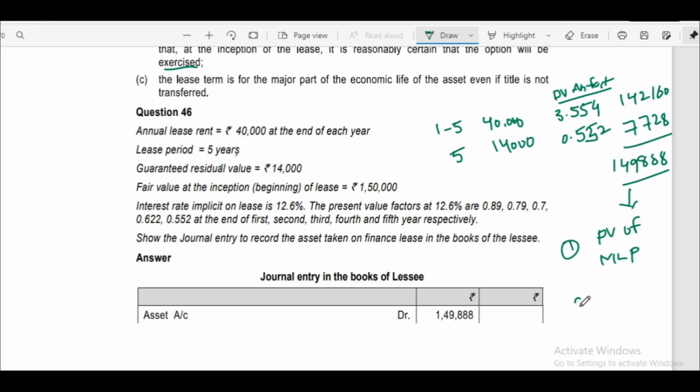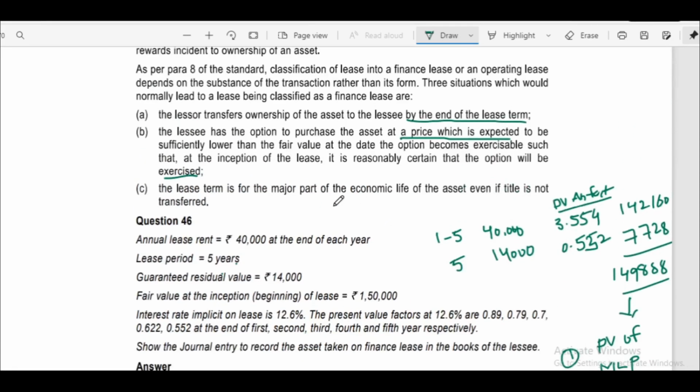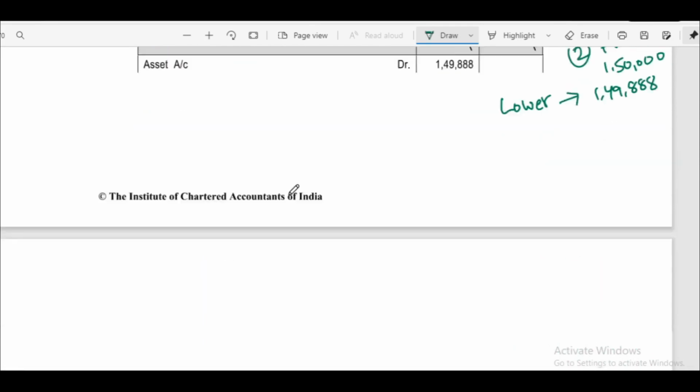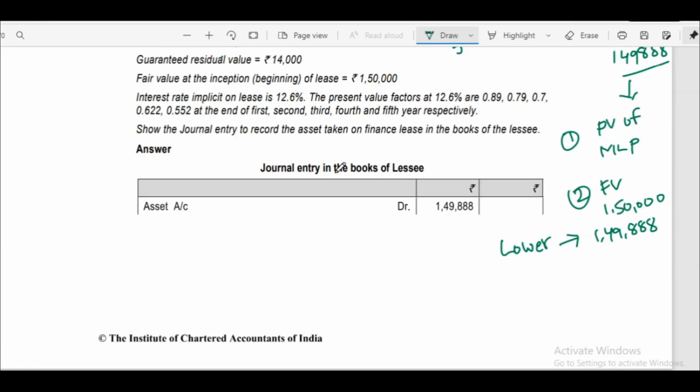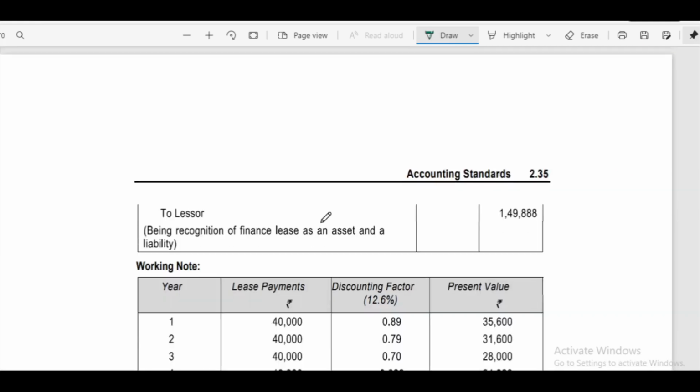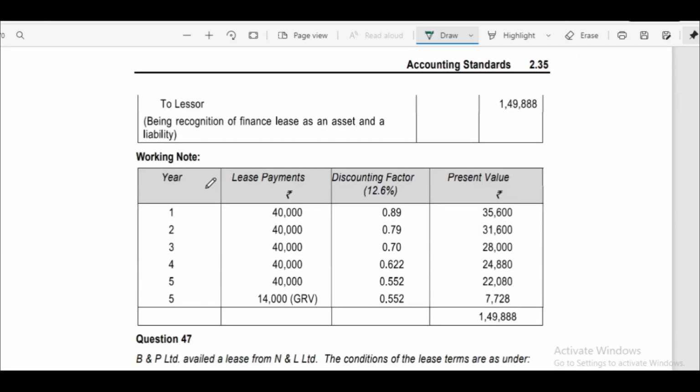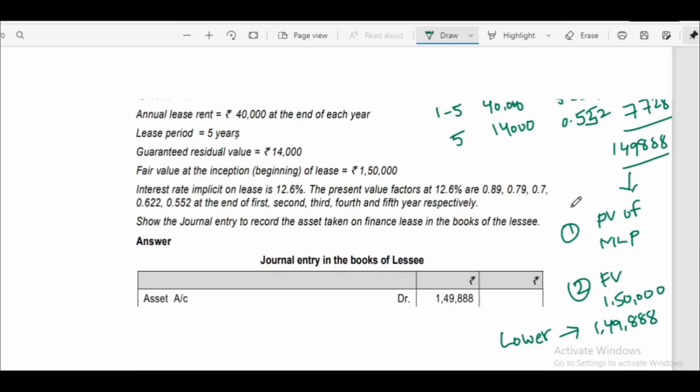This is the first one. Second one is fair value. It is given 1,50,000. Whichever is lower, lower is 1,49,888. And the entry we have to pass: asset on lease account debtor to lessor account. The solution: journal entry in the books of lessee. Asset account debtor 1,49,888 to lessor account 1,49,888. This is what we have calculated here.